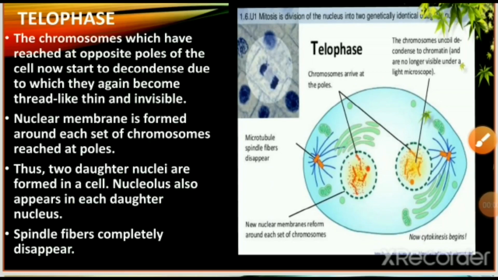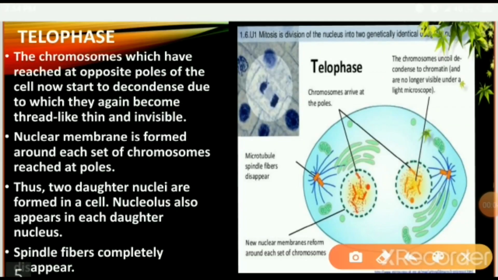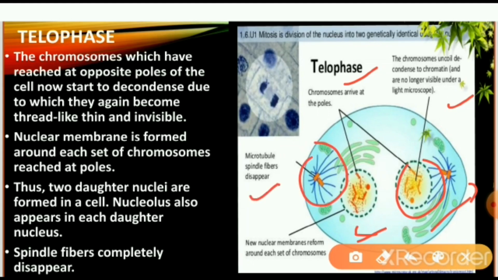The fourth stage is telophase. With the help of the figure, we'll see what it is. The chromosomes uncoil here, decondensed to chromatin, and are no longer visible under a light microscope. Chromosomes have arrived at the poles here. Microtubules and spindle fibers disappear. A new nuclear membrane reforms here around each set of chromosomes.